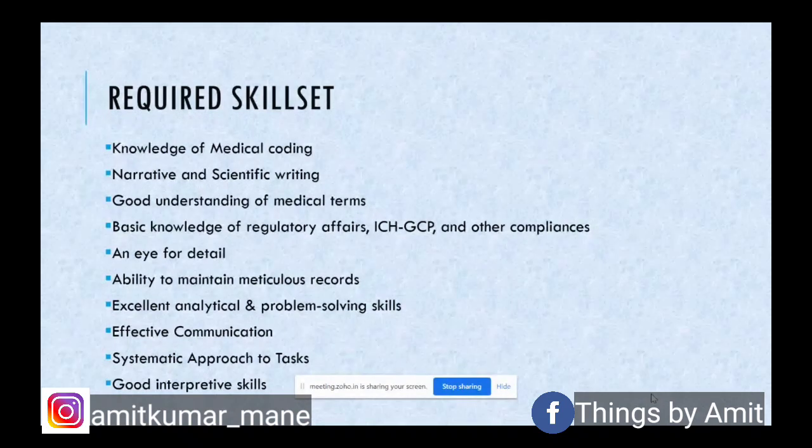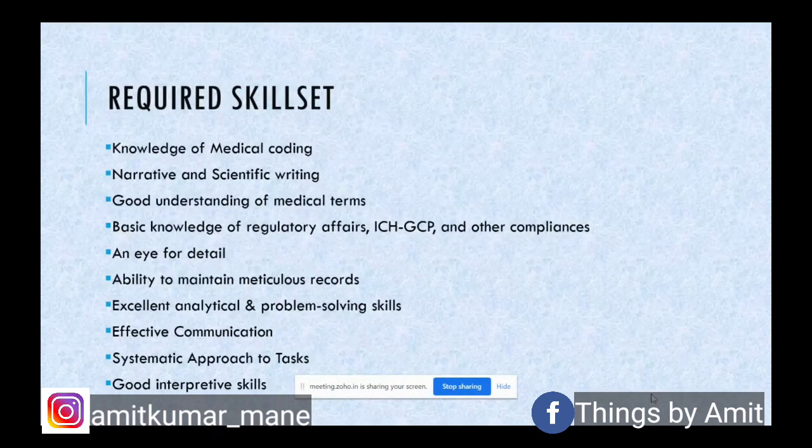And there are various sections to the narrative or scientific writing. In a nutshell, it is an essay in chronological order, right from the start till the time of report. We need to have a medical essay written as narrative and scientific writing. Then there has to be a good understanding of medical terms also, as I mentioned. Considering we all are from a science background, we definitely have a basic understanding of medical terminologies of various diseases or adverse events. Then basic knowledge of regulatory affairs is good to have.